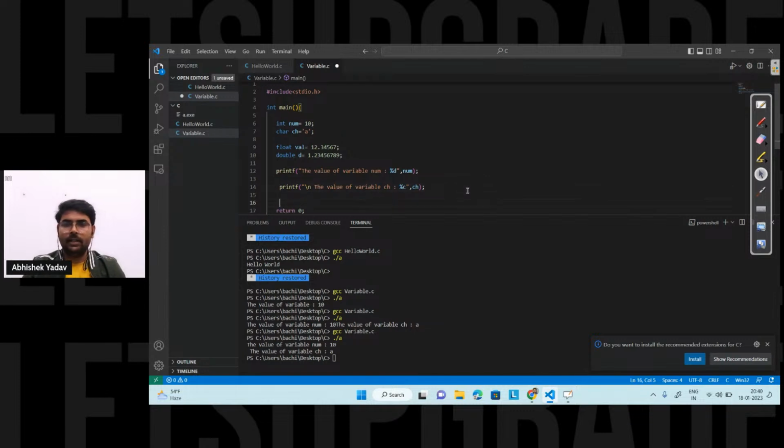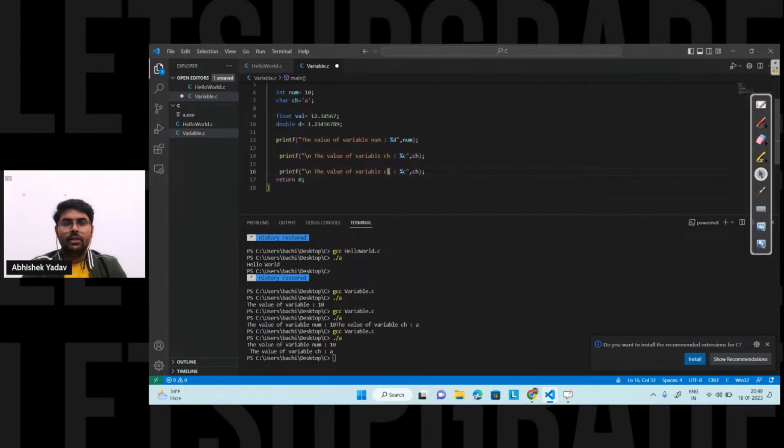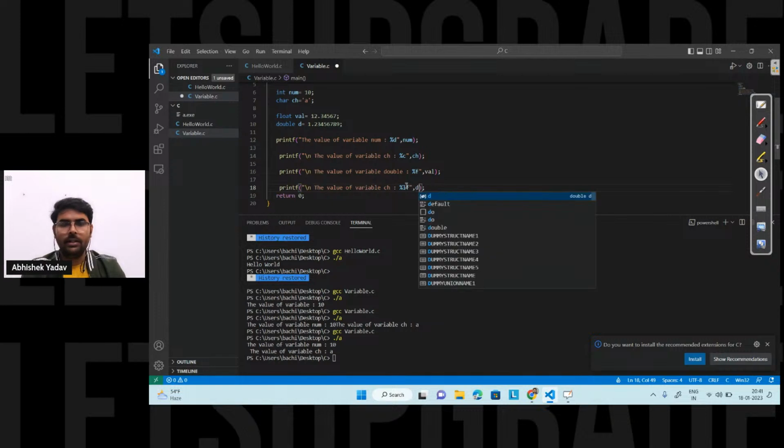In order to print a float value, I have to use %f here, and after that comma, and after that I have to write the name of the variable, that is val, that is holding the float value. Similarly, I have to do it for the double one also, that is %lf, and here the name will be d, right everyone? Let's save the program here.